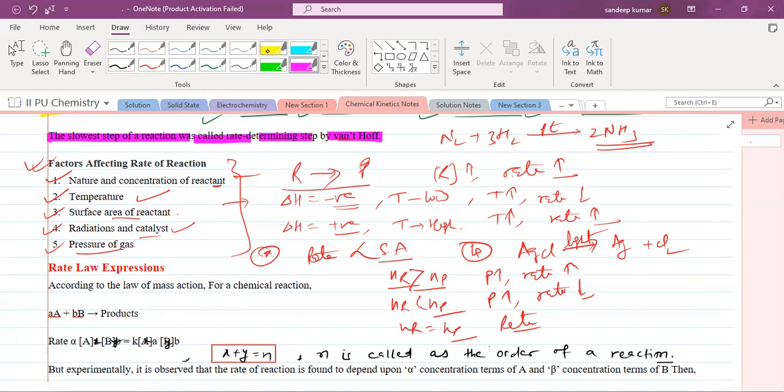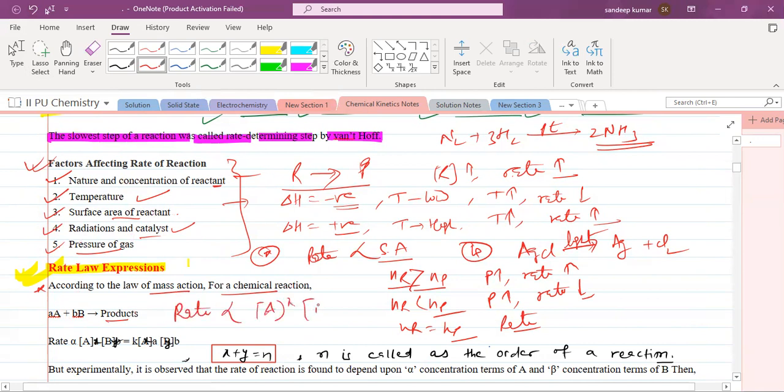Now, one of the very important concepts you should understand is the rate law expression. According to the law of mass action, for a chemical reaction A plus B gives some product, I can write that the rate of reaction is directly proportional to the concentration of A to the power X, concentration of B to the power Y. This is according to the rate law expression. X plus Y is called the order of reaction.